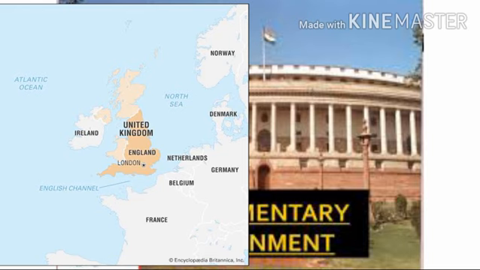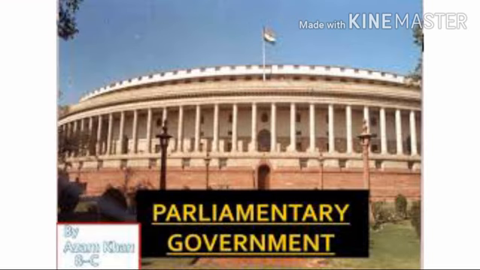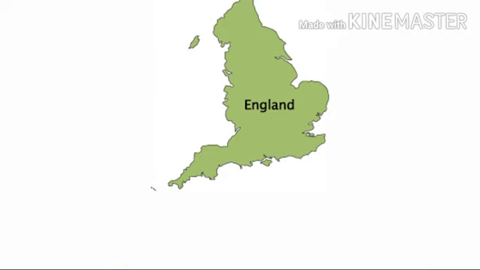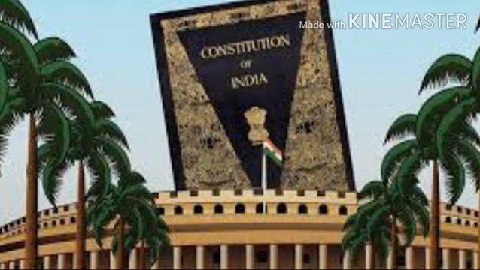So where exactly are these roots? The roots of the parliamentary system of government are in England, from where the parliamentary system started. The English constitution is an unwritten constitution. If you talk about the constitution in England, that is unwritten, but if you talk about India, then our constitution is a written constitution.